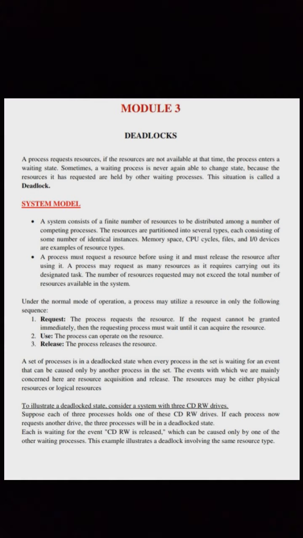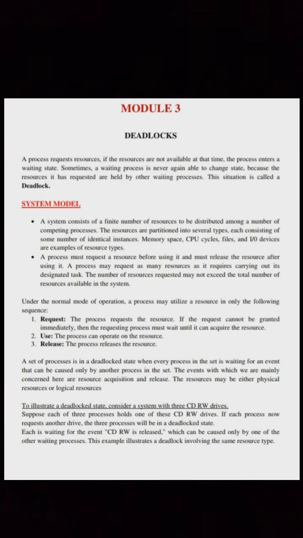Under the normal mode of operation, a process may utilize a resource in only the following sequence. Request: the process requests the resource. If the request cannot be granted immediately, then the requesting process must wait until it can acquire the resource. Use: the process can operate on the resource. Release: the process releases the resource.